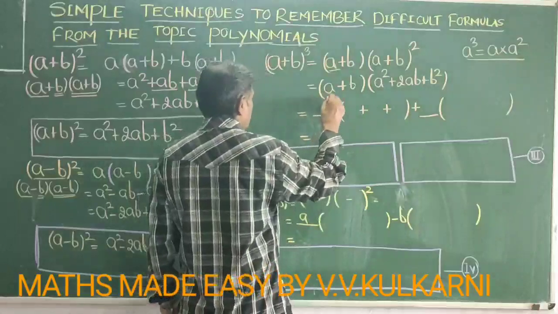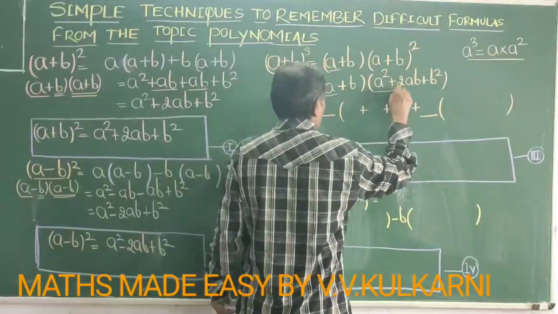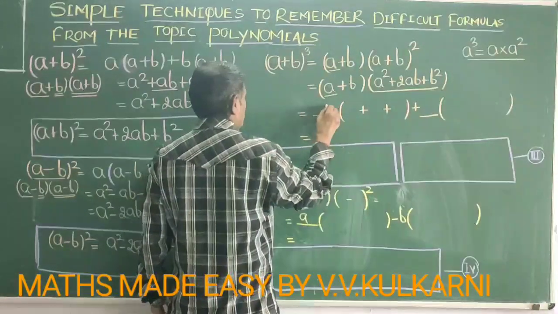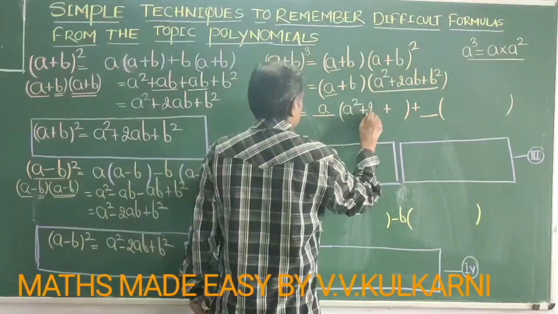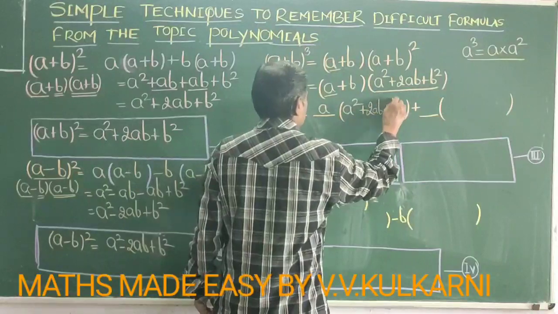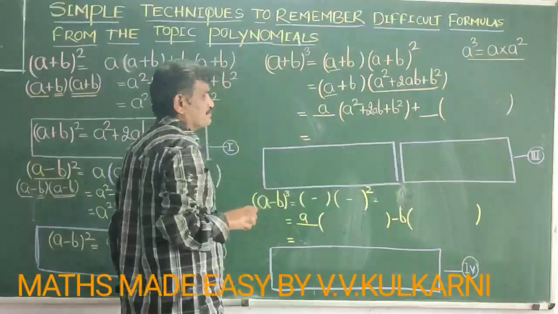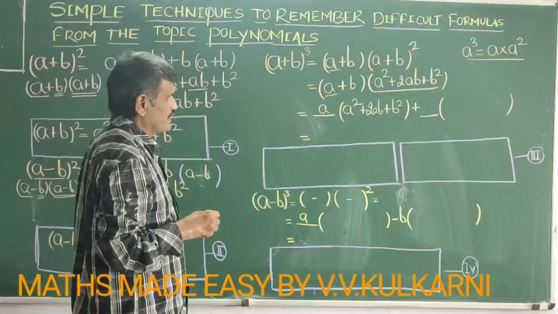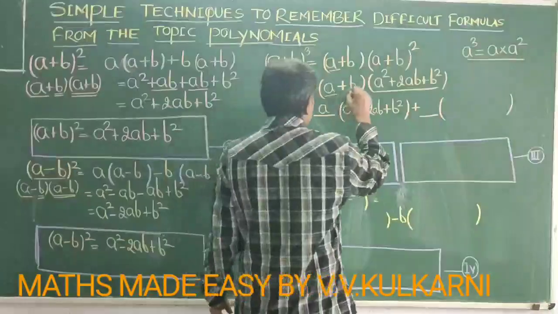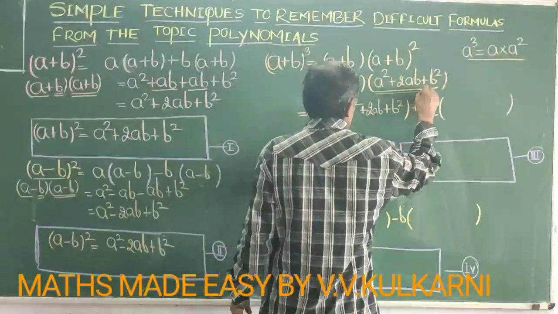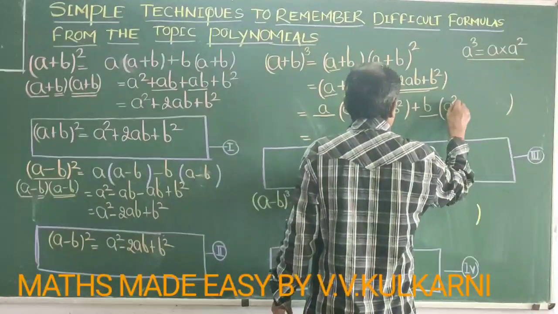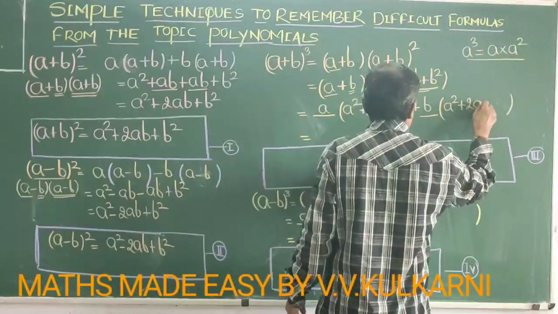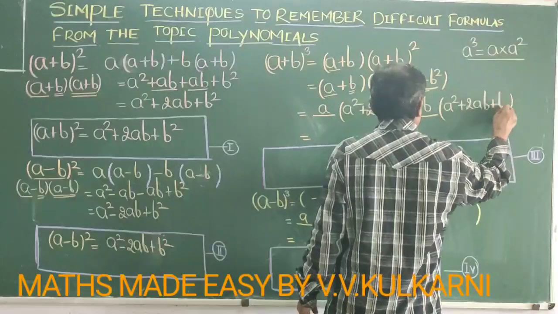Now what you should do: first term of the first bracket multiplied by second bracket, that means a into bracket a squared plus 2ab plus b square. Then second term of the first bracket multiplied by second bracket, that means b into a squared plus 2ab plus b square.